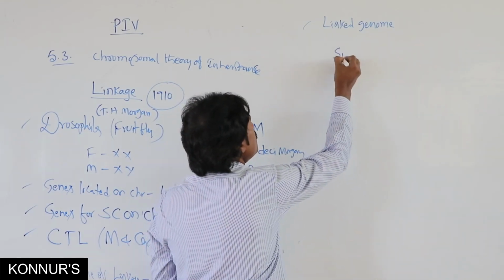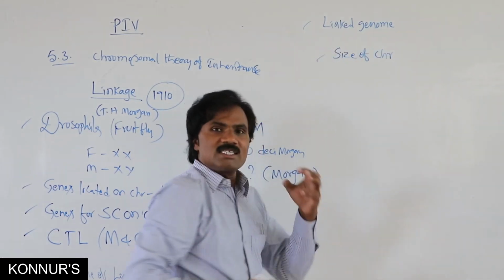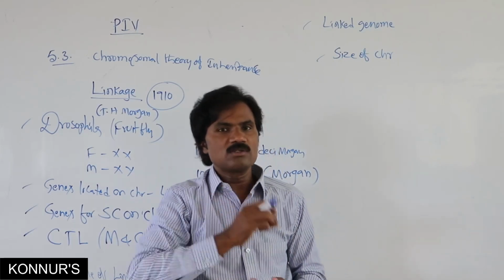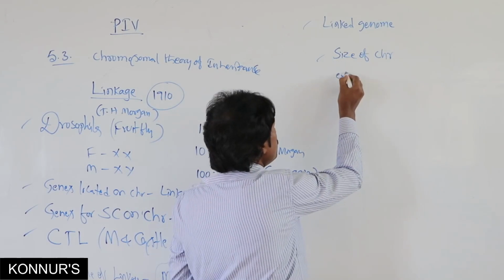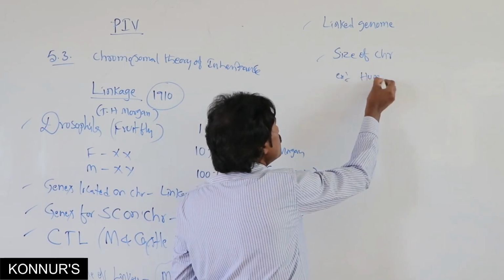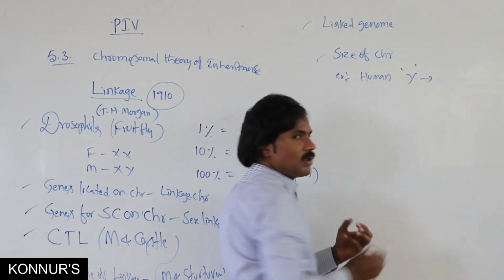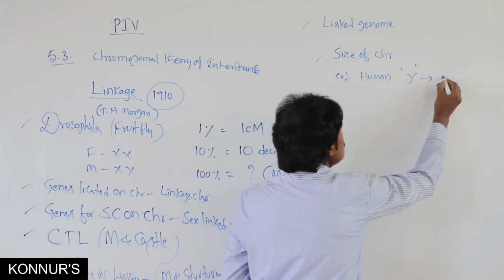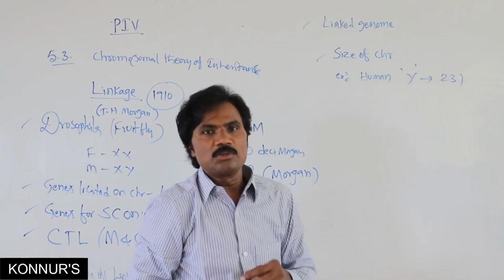For example, in human beings, the smallest chromosome is the Y chromosome, which has 231 genes. It is a smaller linked genome.